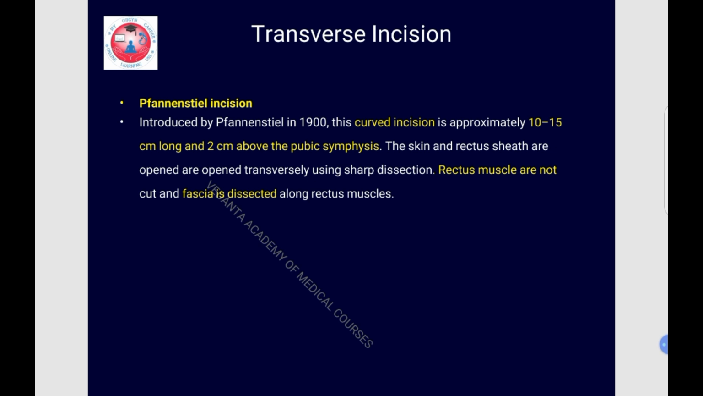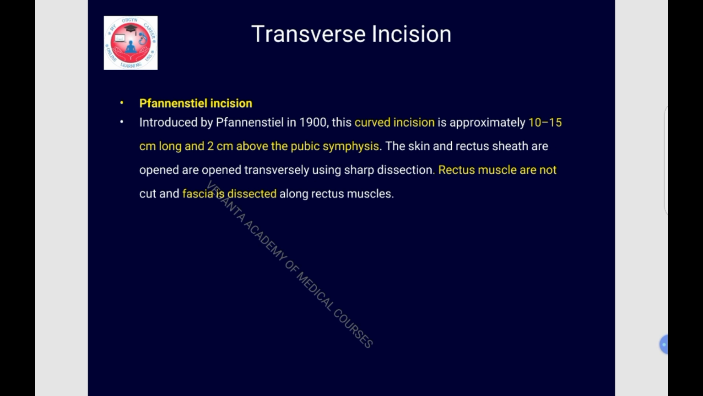It is a curved incision approximately 10 to 15 centimeter long, 2 centimeter above the pubic symphysis. The skin and rectus sheath are opened transversely using sharp dissection. Rectus muscles are not cut and fascia is dissected along the rectus muscle.